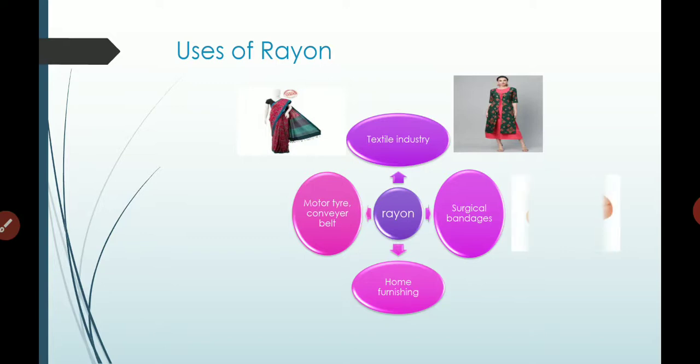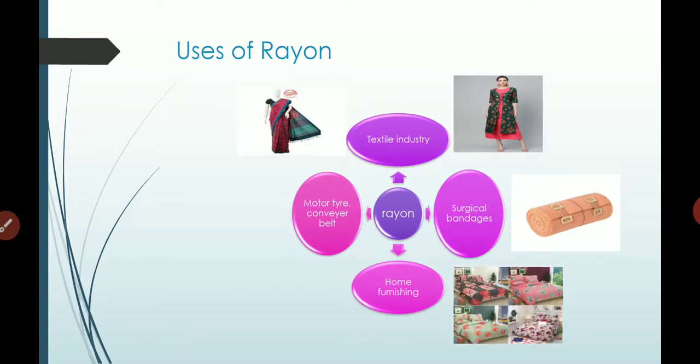Then also we can make surgical bandages. Surgical bandage has one benefit, that it is like a cotton bandage. It is not that difficult to remove. It is easy to remove. So the bandage made up of rayon is like this. It is easy to use.